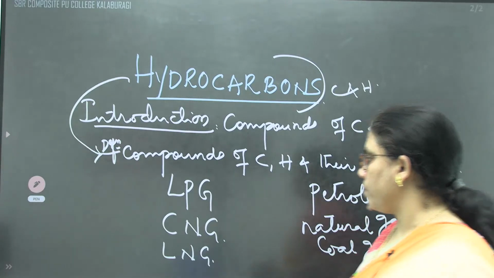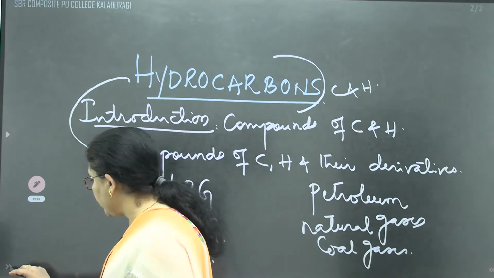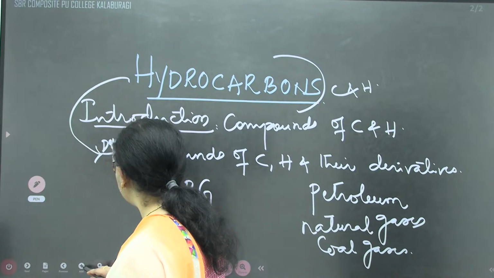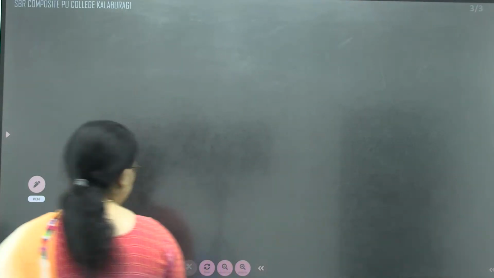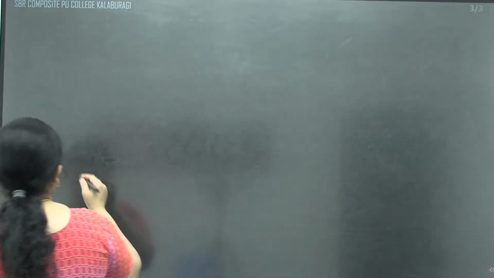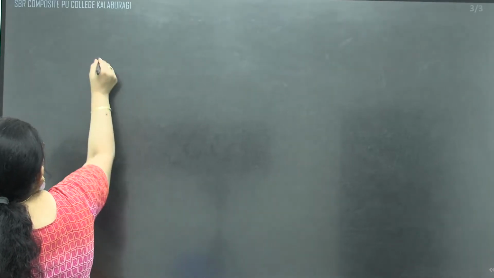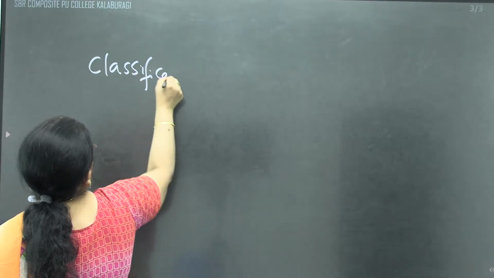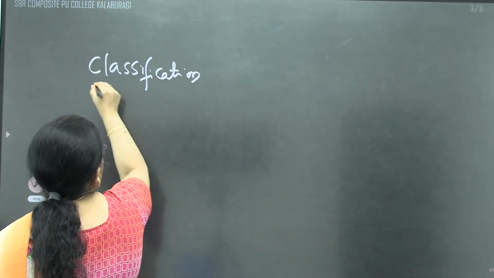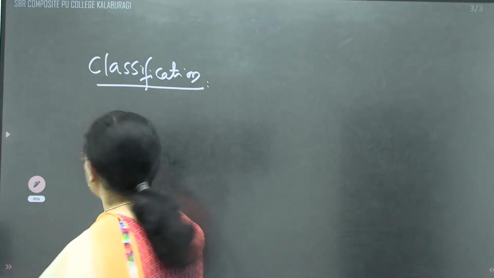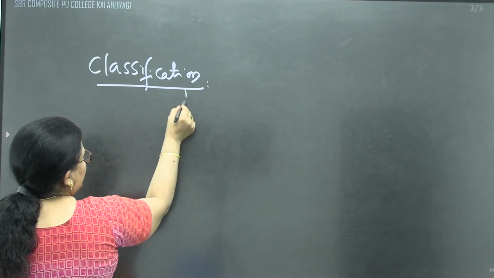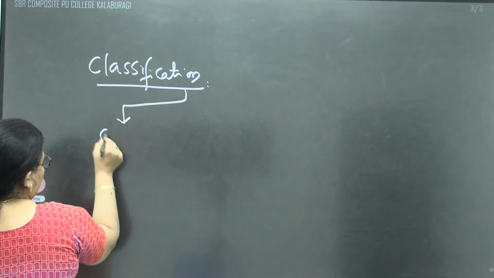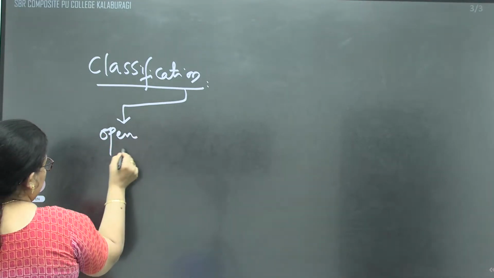In this topic, we have to see how these hydrocarbons are classified. Classification. Hydrocarbons may be arranged in an open chain. The arrangement of the chain decides the classification.